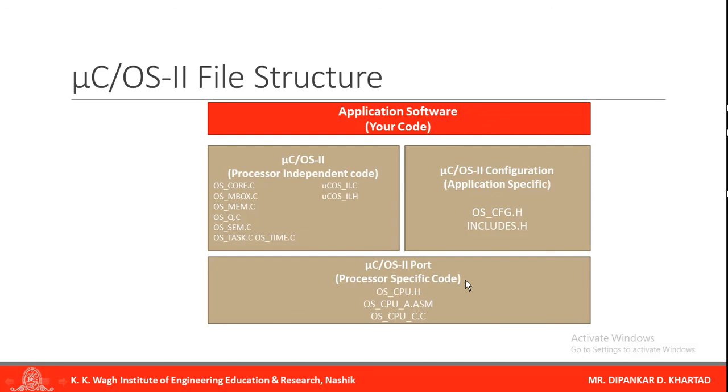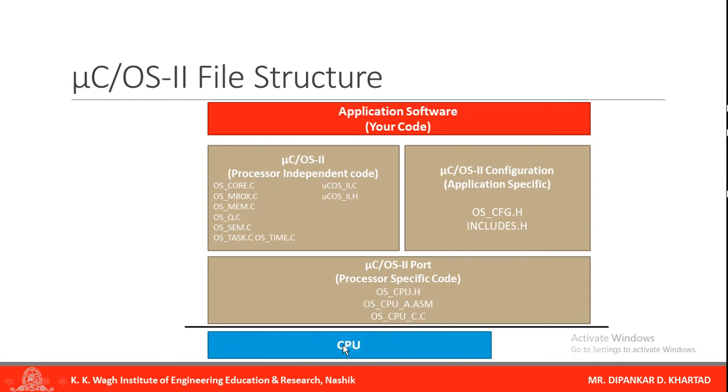If you are using MuCOS 2 for an ARM processor or a Freescale processor, its files will be included in the processor specific code. And here is the CPU, the hardware part, and the timer. So the upper part is software and this one is hardware. This is how the MuCOS file structure is.